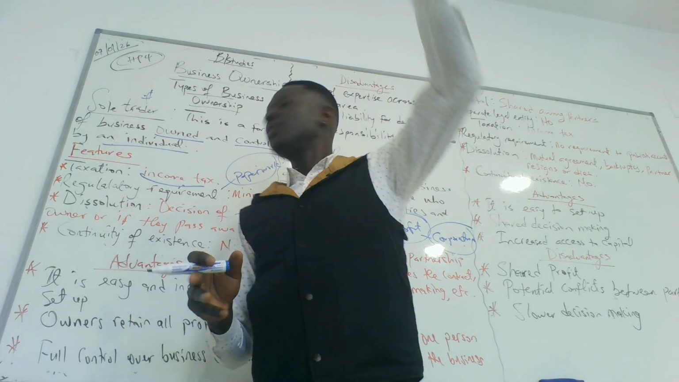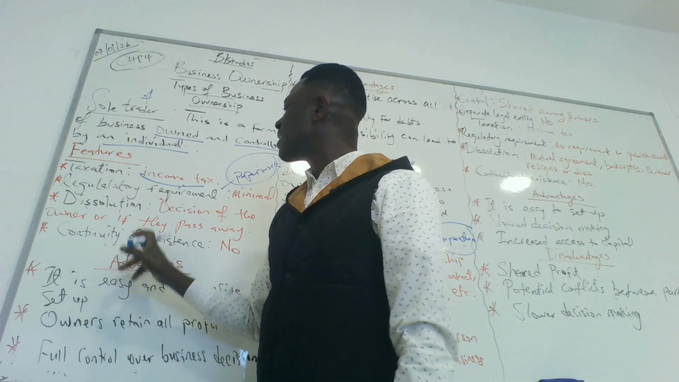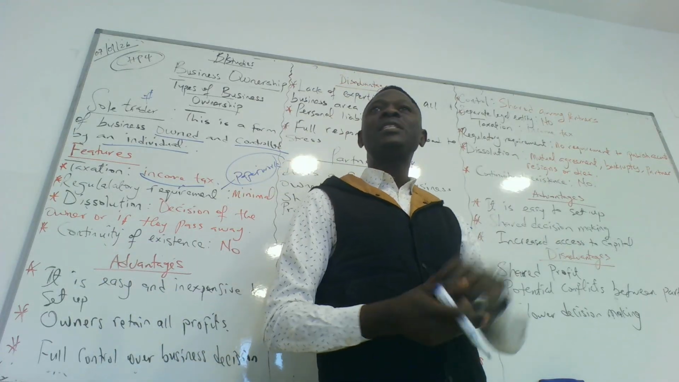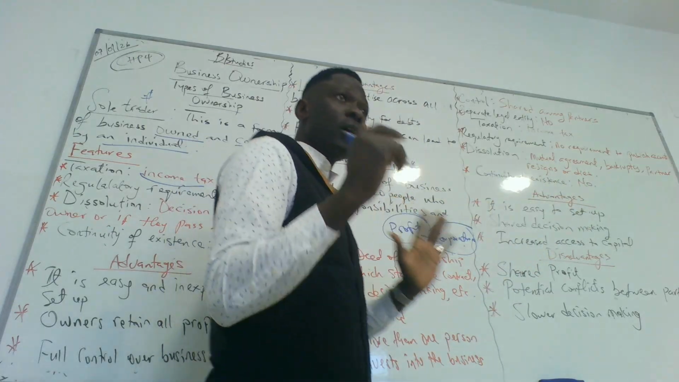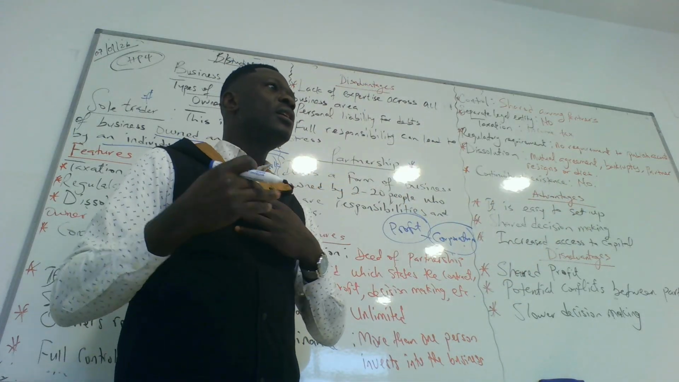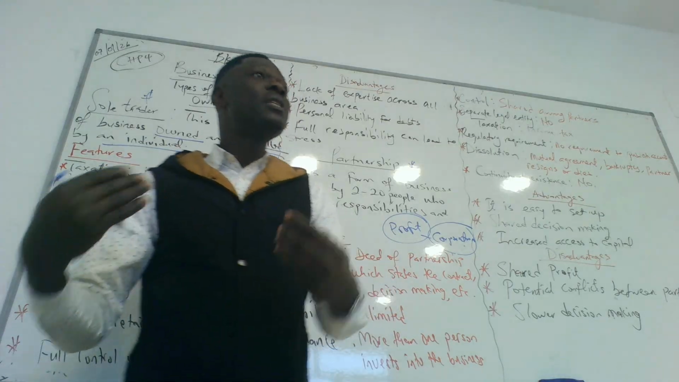The last one is continuity of existence. What does continuity of existence mean? It simply means a change of ownership. So I'm the sole trader, it is my business, but I choose to change the business. I want to give the business to someone else.